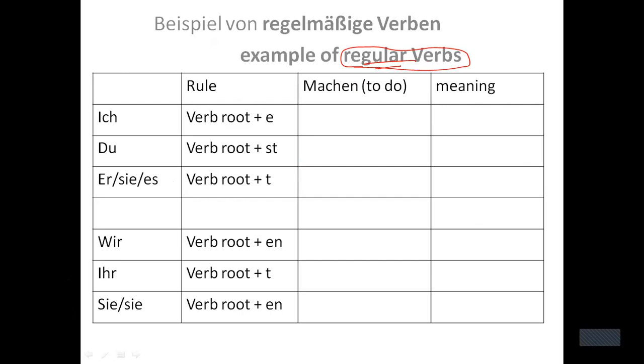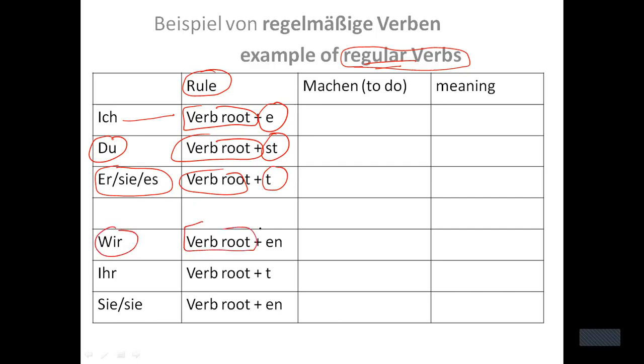right? Here's the rule of conjugating a regular verb. With ich we write verb root plus e as an ending. With du we write verb root plus st. With er, sie or es we write verb root plus t. With wir we write verb root plus en. With ihr we write verb root plus t as an ending. And lastly with sie we write verb root plus en, right? So this was the rule which we discussed when we were doing regular verbs.